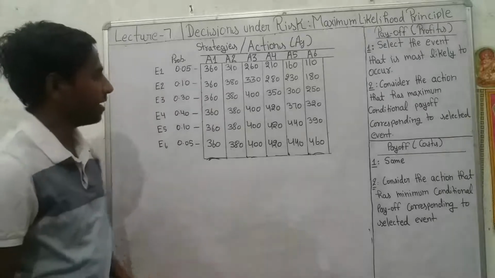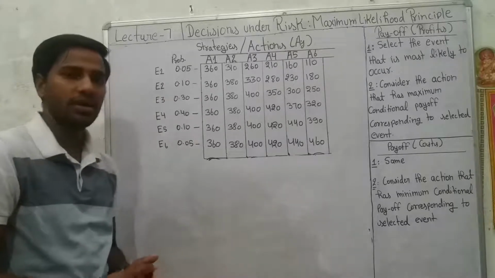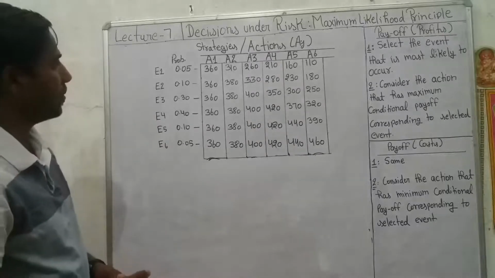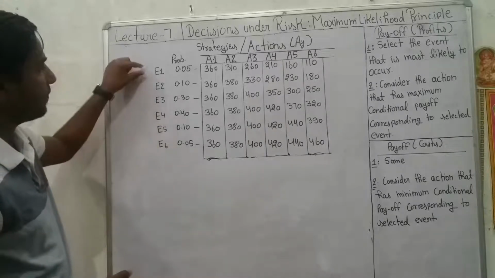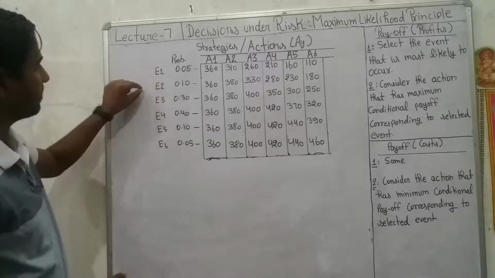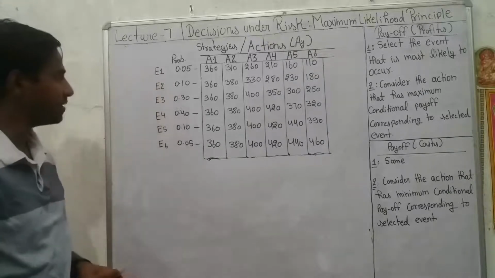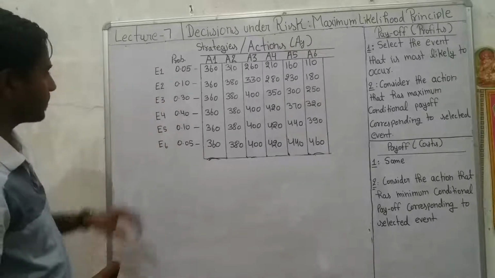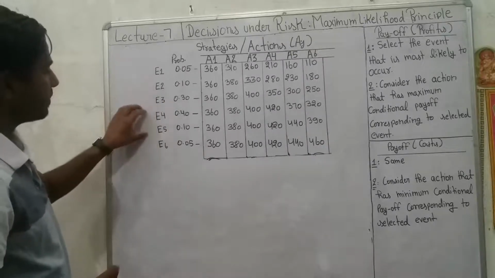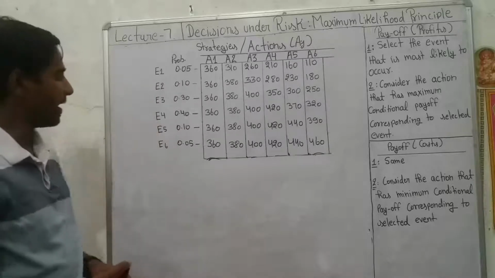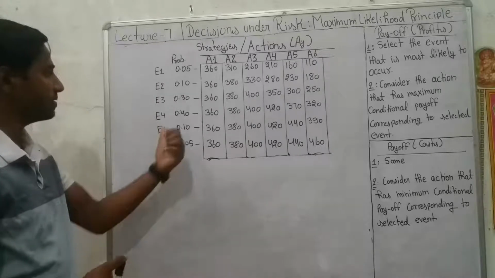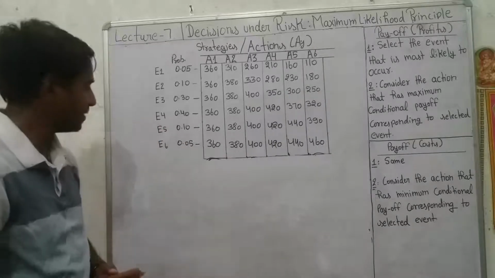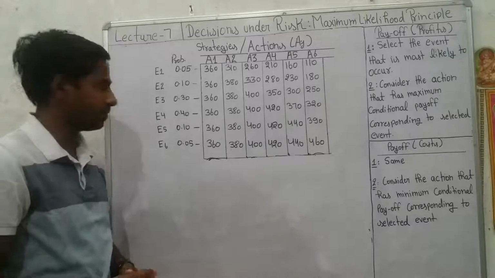So the decision maker, on the basis of past experiences or historical data, knows that the probability of event 1 is 0.05, probability of event 2 is 0.10, probability of event 3 is 0.30, and similarly the probability of E4, or the likelihood of E4 happening, is 0.40, and similarly of E5 is 0.10 and E6 is 0.06.